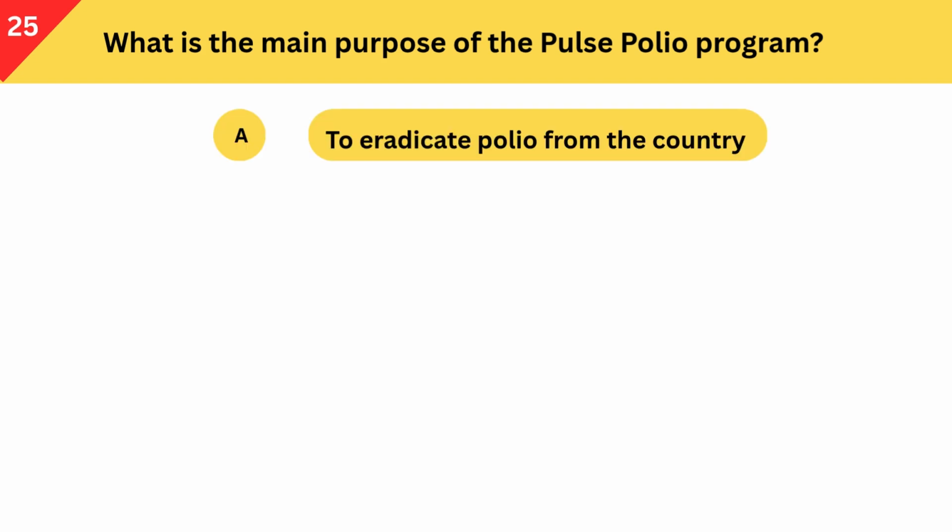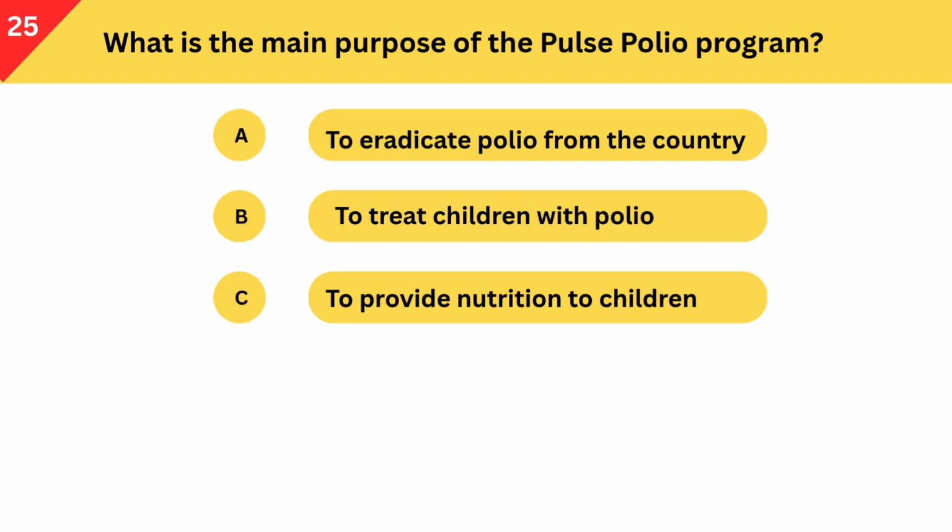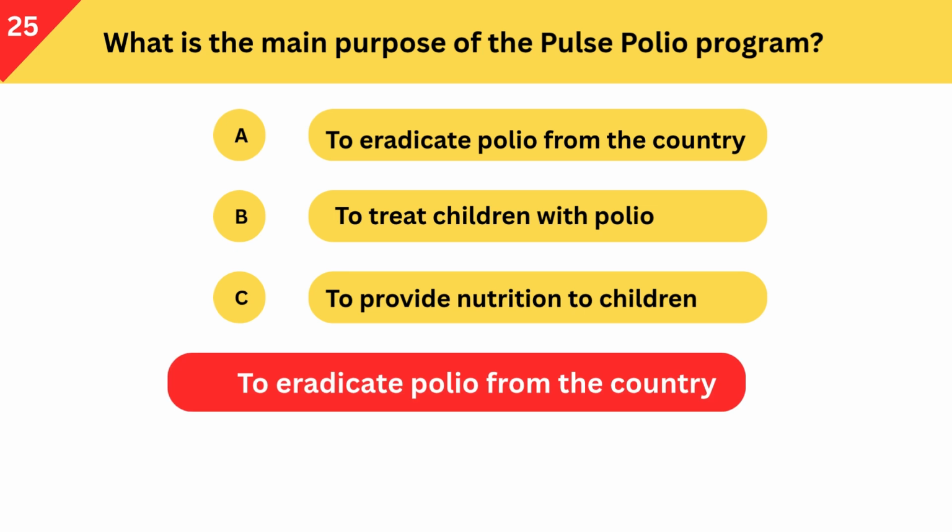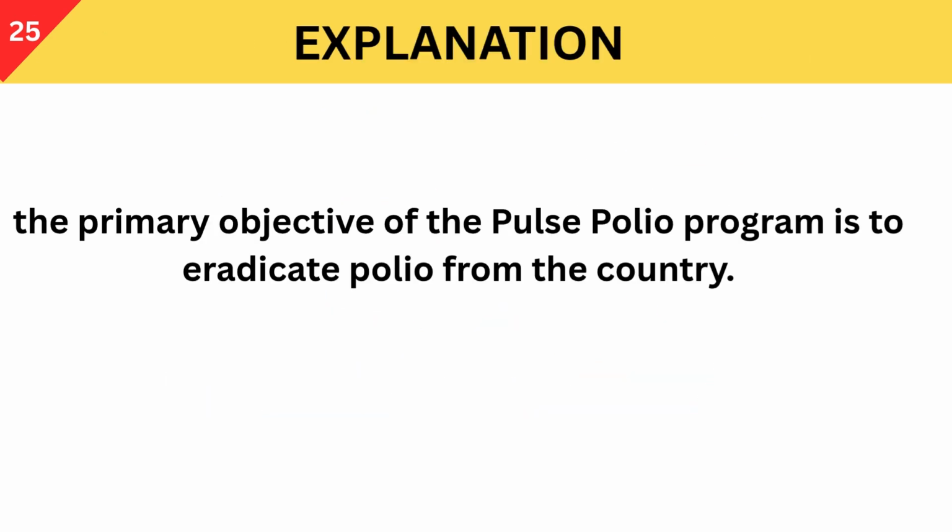What is the main purpose of the Pulse Polio program? A. To eradicate polio from the country. B. To treat children with polio. C. To provide nutrition to children. Correct answer is to eradicate polio from the country. The primary objective of the Pulse Polio program is to eradicate polio from the country.